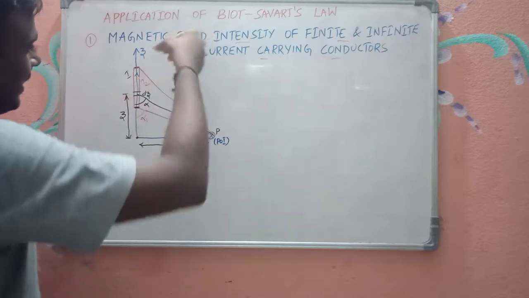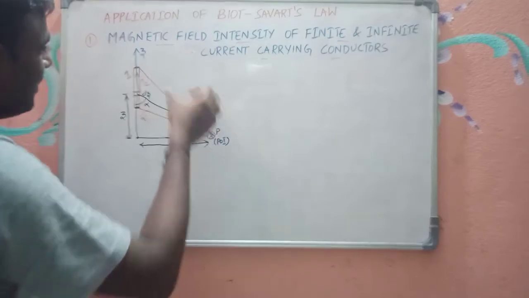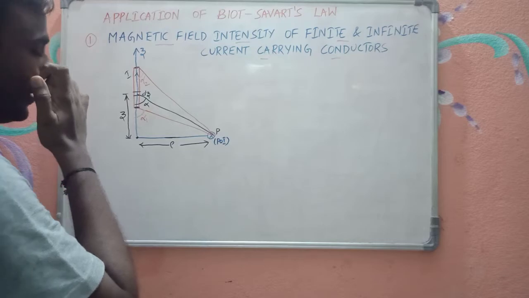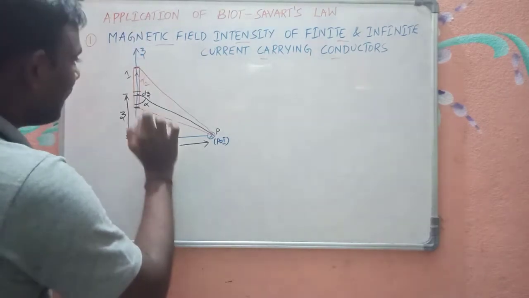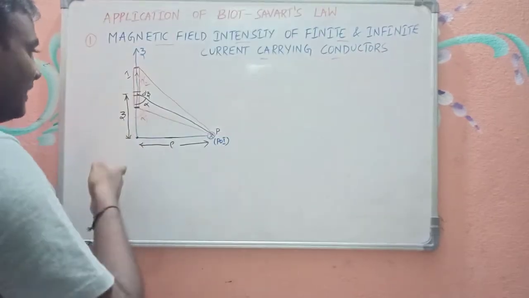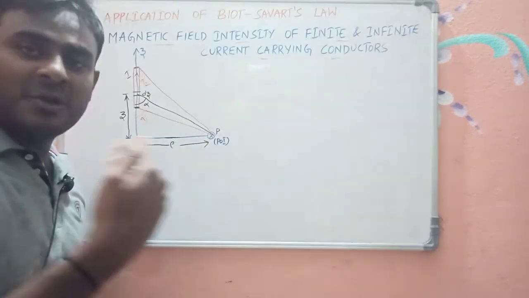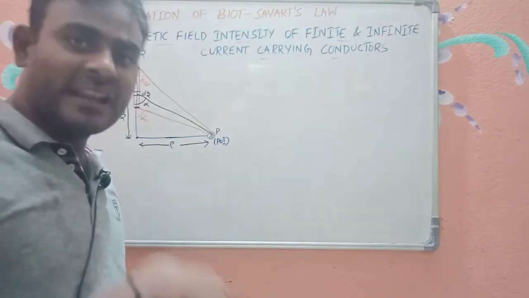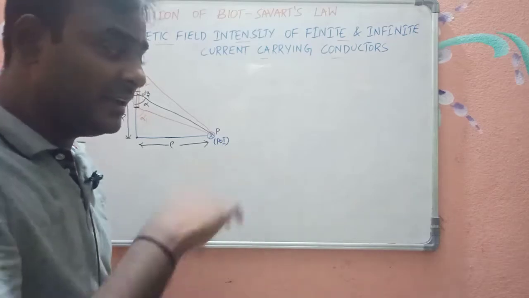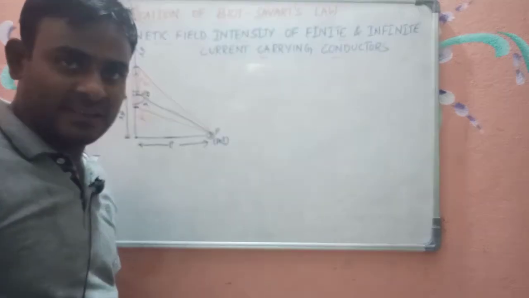Similarly, what is alpha 2? If I join a line from the finishing end to the point of interest, this line makes an angle of alpha 2 with the conductor orientation. So alpha 1 and alpha 2 are the angles made by the starting end and the finishing end with the conductor orientation. When we are doing problems, or deriving the magnetic field intensity for other configurations, we need to use the same notation. That is the very important thing here.